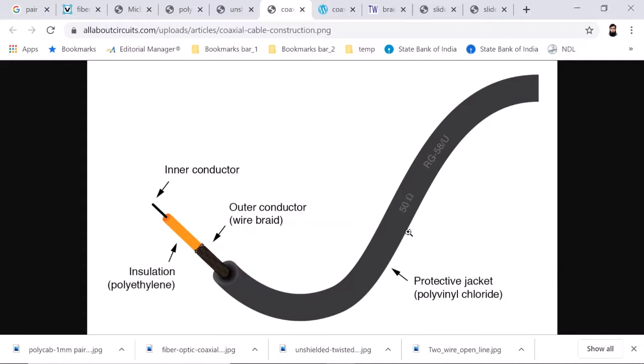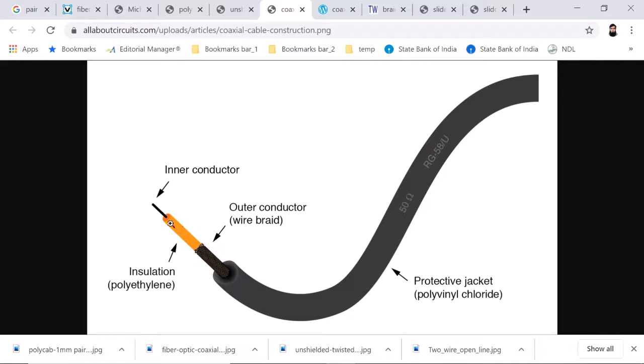So here, coaxial cable, how is it made? You have an inner conductor, then the insulator, and then wire braid, the outer conductor. Here you have the outer protective jacket, polyvinyl chloride, used to make this plastic jacket. So you have an insulator and two conductors, the wire mesh, which is also a conductor. So we have two conductors, inner conductor and outer conductor. The communication takes place between these two conductors. The outer conductor is also used to shield against interference. You will see it later when you study the coaxial cable.